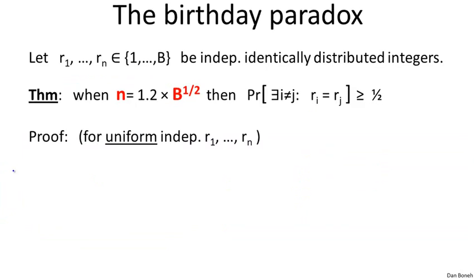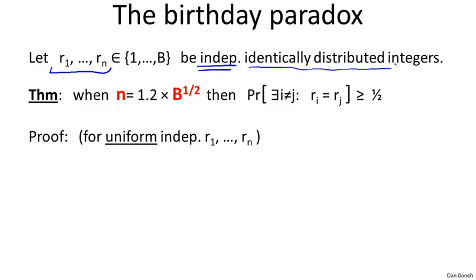I imagine some of you have already heard of the birthday paradox. Here it is stated as a theorem, and I want to prove it to you because everybody should see a proof of the birthday paradox at least once in their lives. So imagine we have n random variables, r_1 to r_n, in the interval 1 to B. The only thing I'm going to assume about them is that they're independent of one another. That's crucial, that these n samples in this interval are independent of one another. And they also happen to be distributed identically.